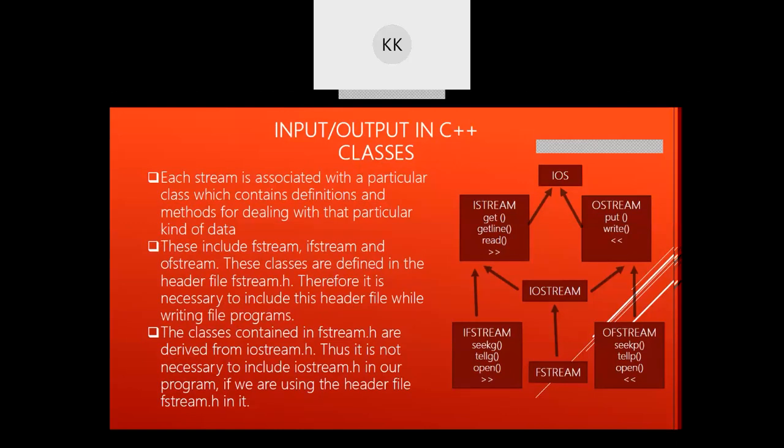Whenever you are using constructor to open a file, you can use ifstream or ofstream. When you use open function, you need to use fstream, right? So, all of you got it, right? So three files are there: fstream, which is inherited from ifstream and ofstream. So whenever you want to read anything, you can use ifstream. Whenever you want to write anything, you can use ofstream. And if you want to use open function, then you may use fstream.